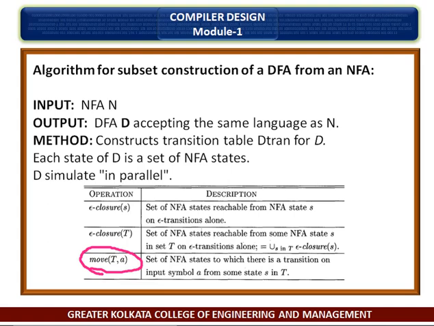However, after reading a, it may also make several epsilon transitions. Thus, N could be in any state of epsilon-closure(move(T, a)) after reading input xa.